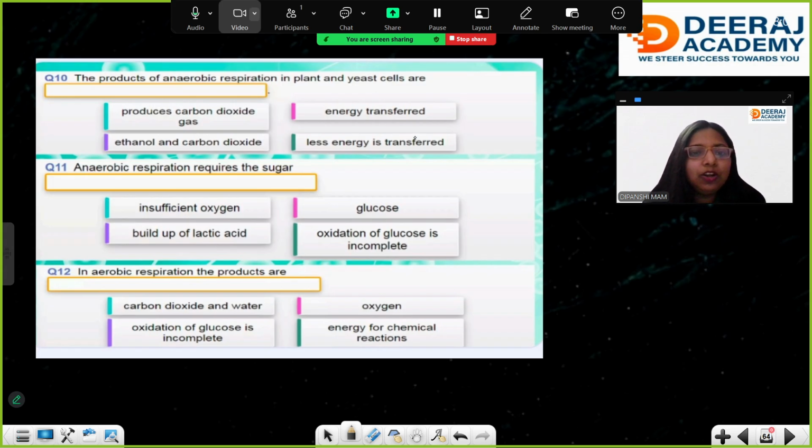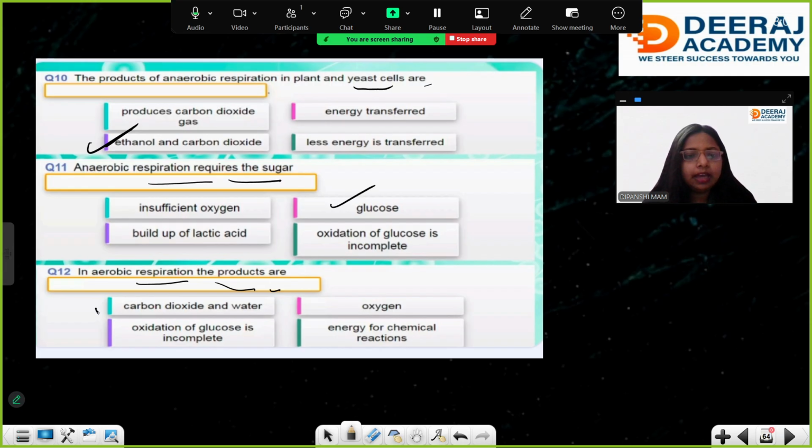The product of anaerobic respiration in plant and yeast cells: for the yeast cell, it will produce ethanol. Anaerobic respiration requires sugar, yes, glucose. The aerobic respiration products are carbon dioxide and water. Energy is also released for chemical reactions as well, right?